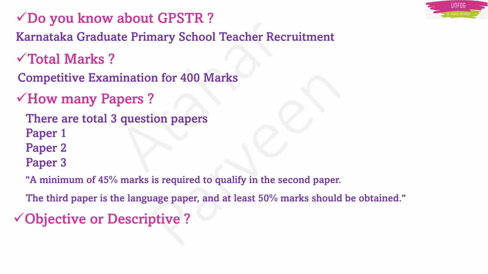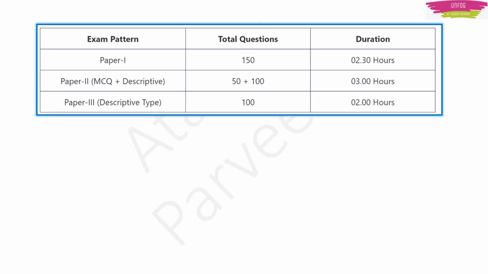Whether this exam is objective or descriptive type, to know this we need to understand the exam pattern in detail. So this is the exam pattern. As I already told you, 3 papers will be there: paper 1, paper 2 and paper 3. In paper 1, you will have a total of 150 questions. They will be only MCQ questions, that is objective type questions, and each question will carry 1 mark. So 150 questions, 150 marks. This is your paper 1.